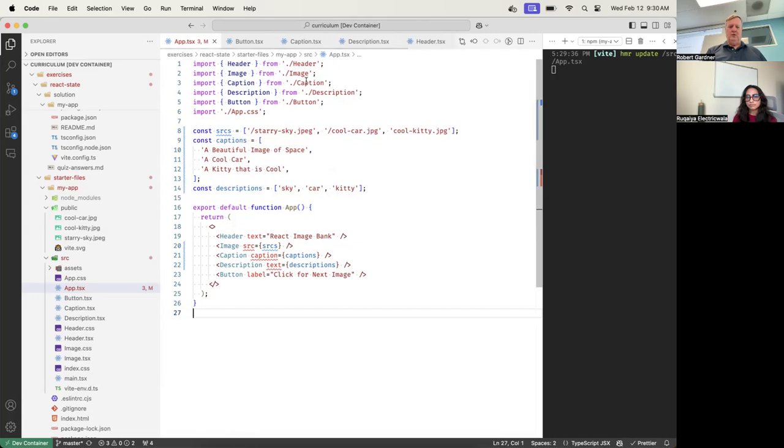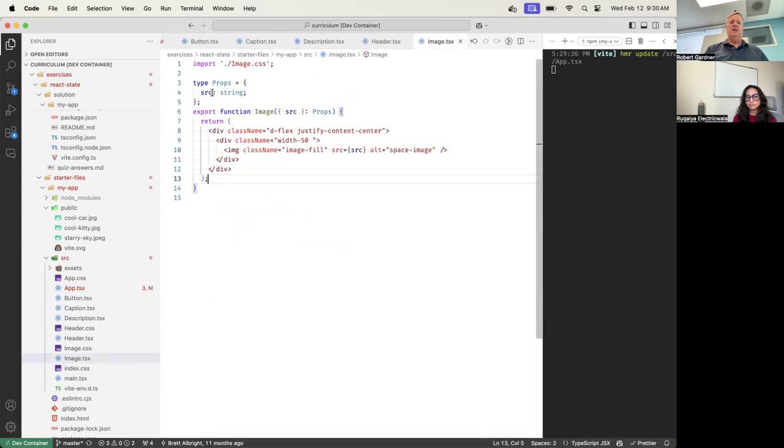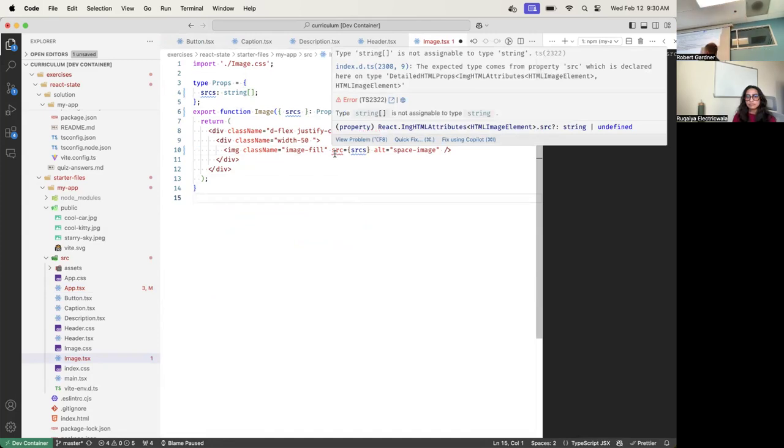All right, so let's go to image. Do image first. Where's image? Right here. Okay, so instead of taking a single string, it's going to take a string array. And since it's plural, multiple items there, I want a plural name. So I'm going to change it to that, which means I have to fix it here. And then I have to display something. I can't pass an array into this. So you see, it tells me that a string array is not assignable to string. So in the image tag, it needs to take a single string, but I'm passing it an array. So that's a problem. So I have to fix that.